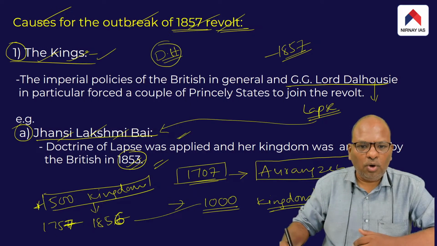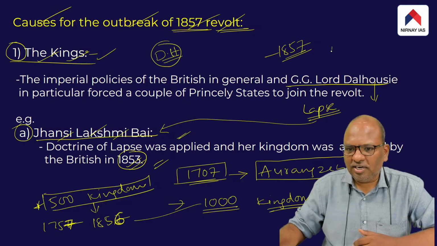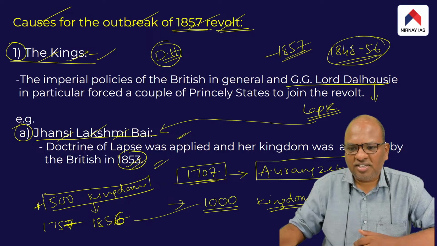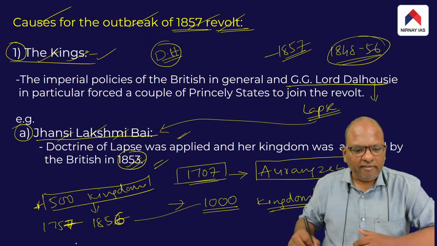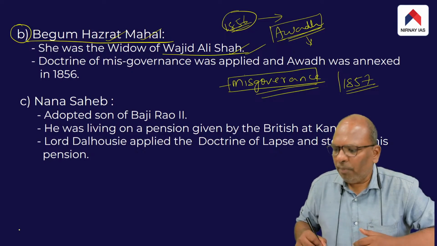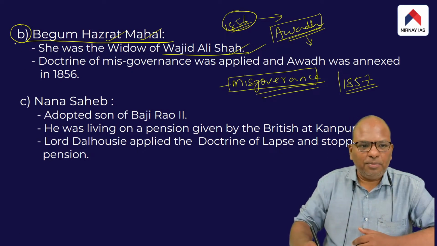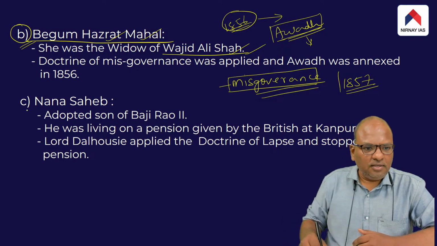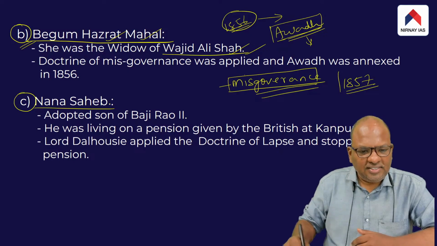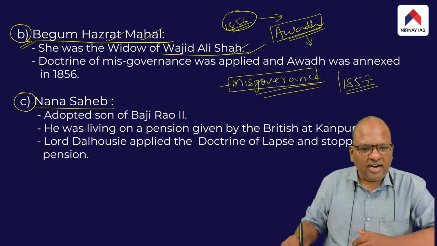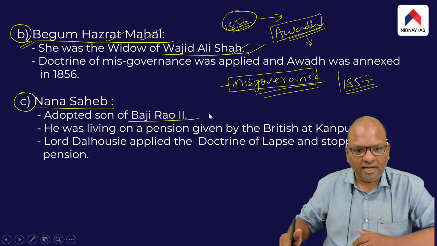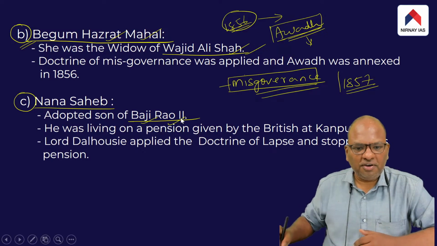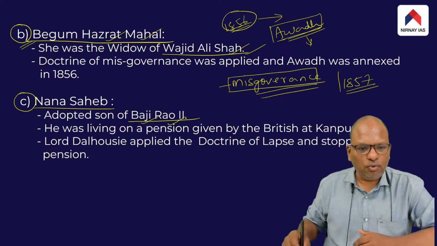So Dalhousie was an imperialist. Dalhousie was the Governor General between 1848 to 56. So during Dalhousie's time period, various princely states were annexed to British India. So that forced a couple of the princely states to actively participate in the 1857 revolt. And third, we have Nana Sahib. Nana Sahib was basically an adopted son of the Maratha ruler Baji Rao II.